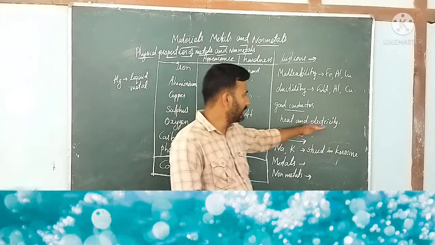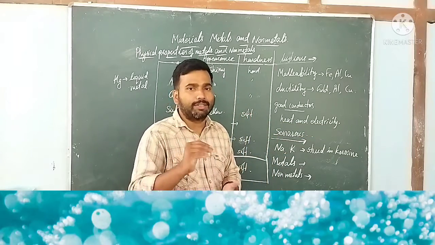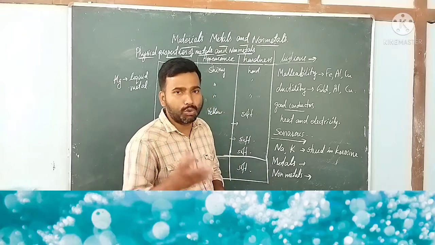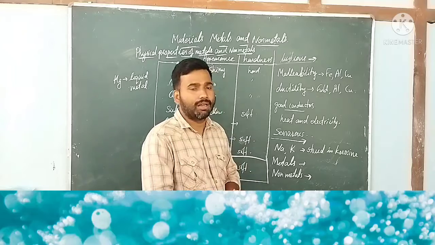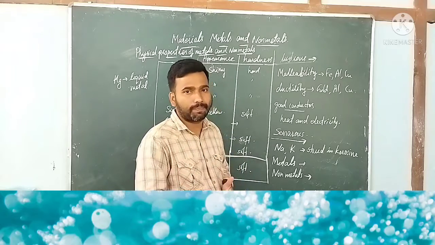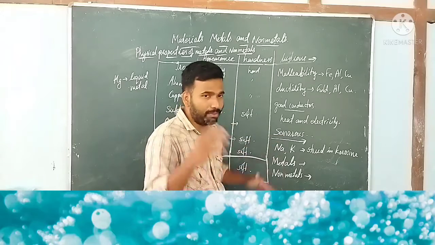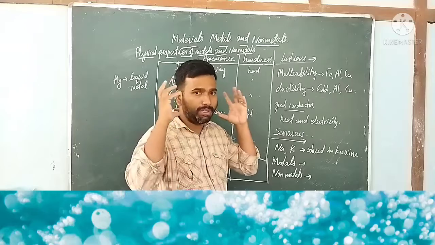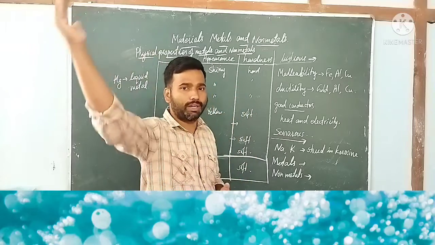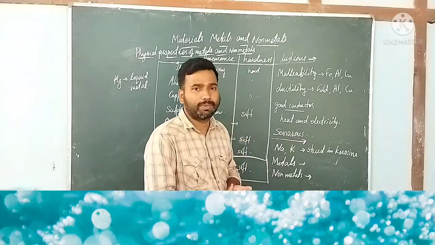The next one is heat. Metals are good conductors of heat. That's why they are used in making utensils. And the next one, sonorous. If you strike a metal, it will make a ringing sound. For example, the school bell: soon after one period is over, when the bell is rung, we are able to hear that sound to a long distance. So these are the physical properties of metals.